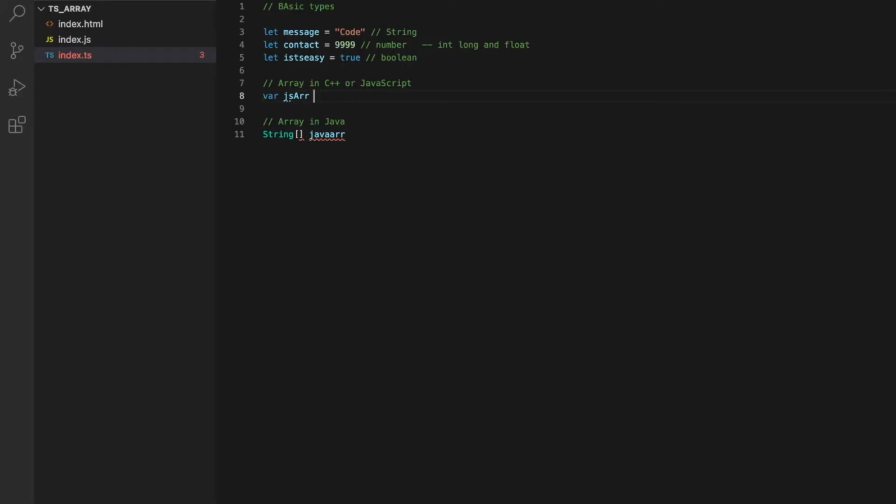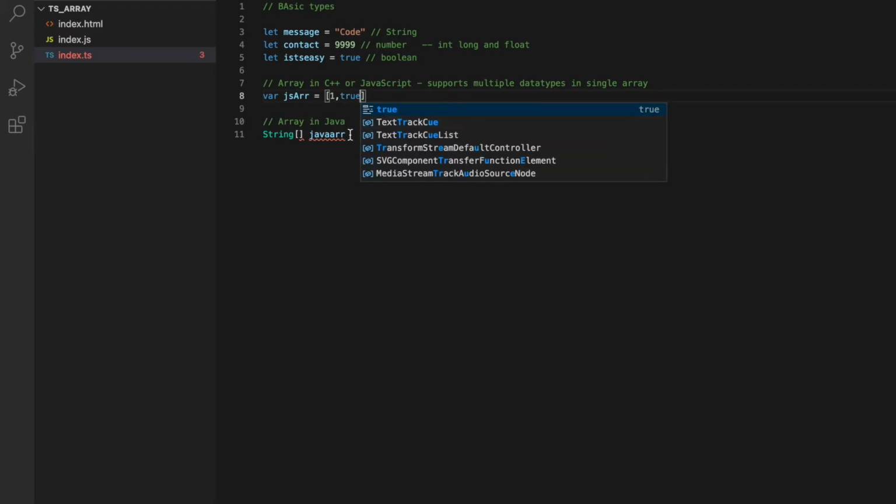In this video, we'll talk about arrays. Let's start with what is an array. Most of you must already know, but if you're very new and have just started, then let's quickly understand that an array in JavaScript is a collection of data types, which means it can hold a string, boolean, number, or a mix of these values in a single entity, as you can see in var jsarr.